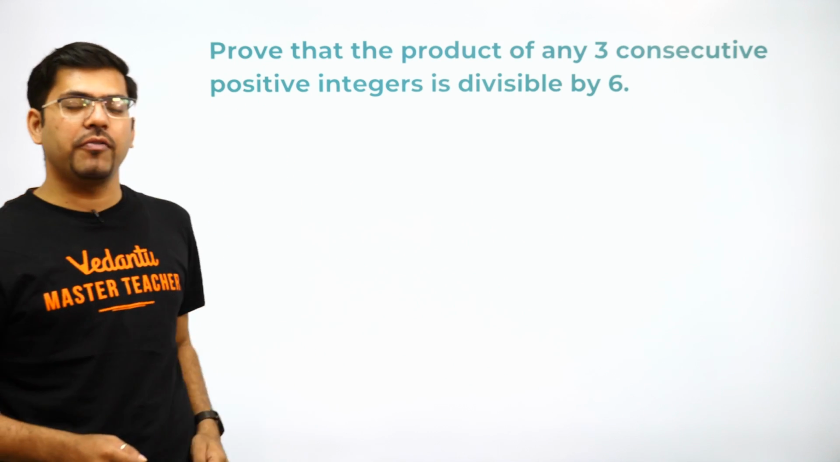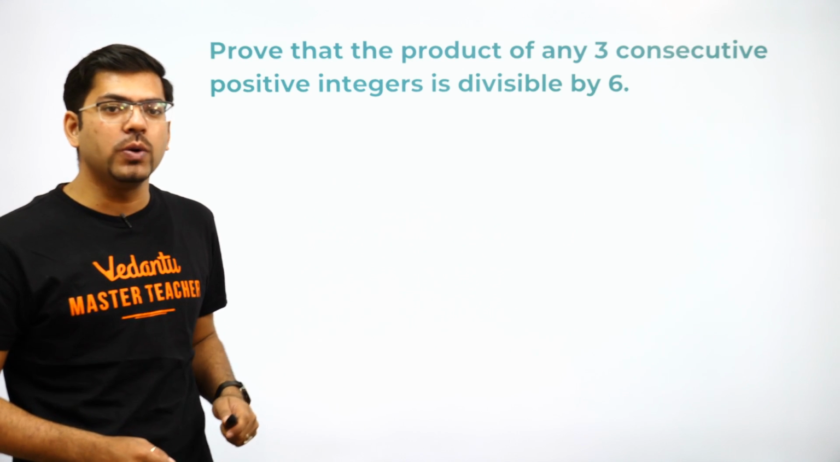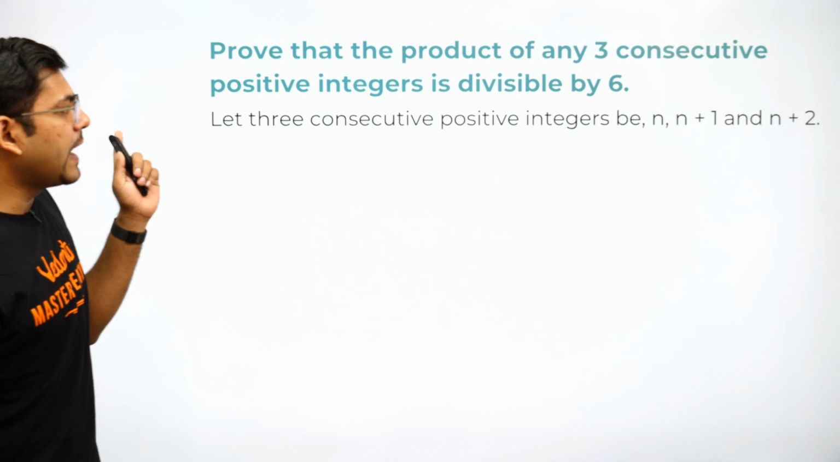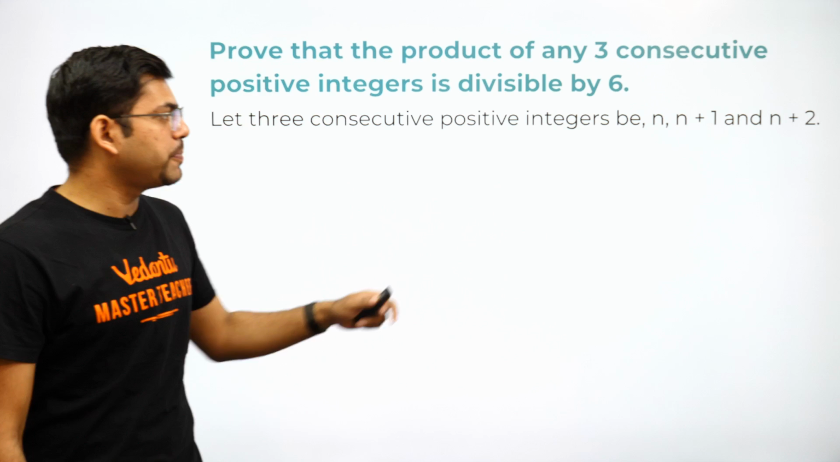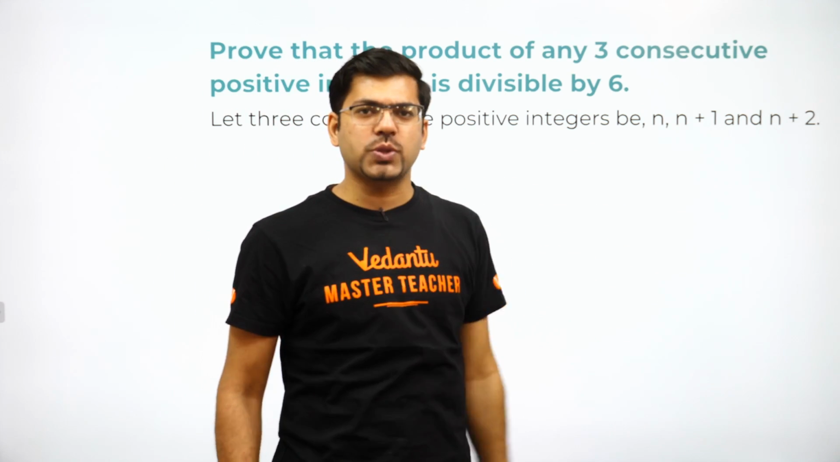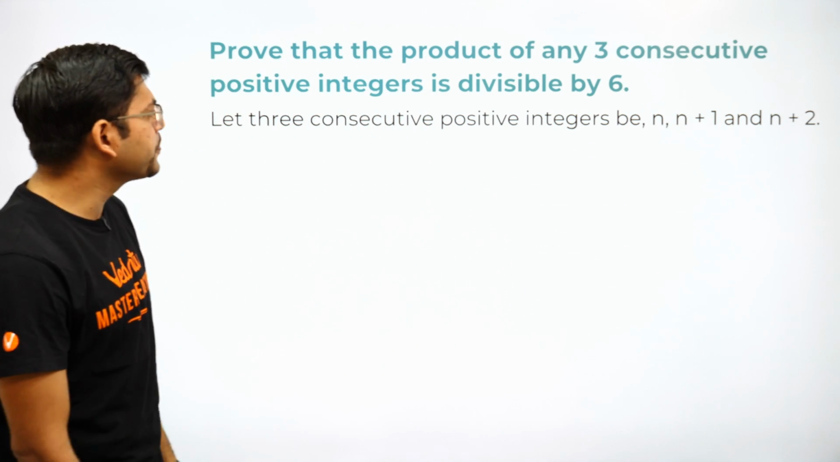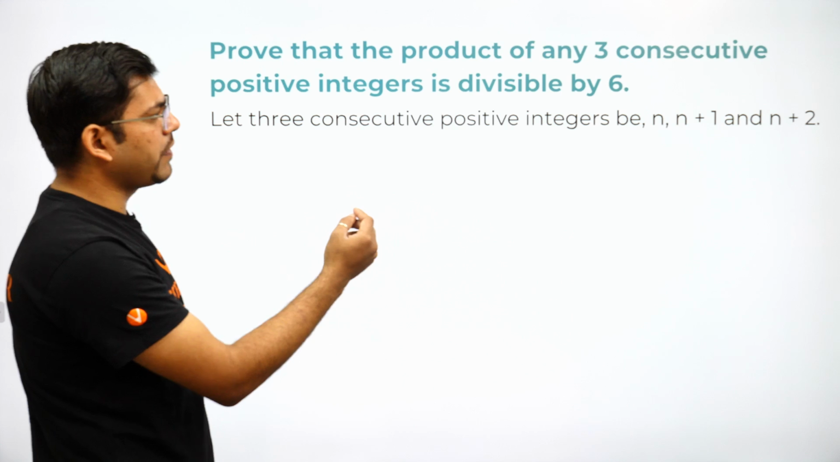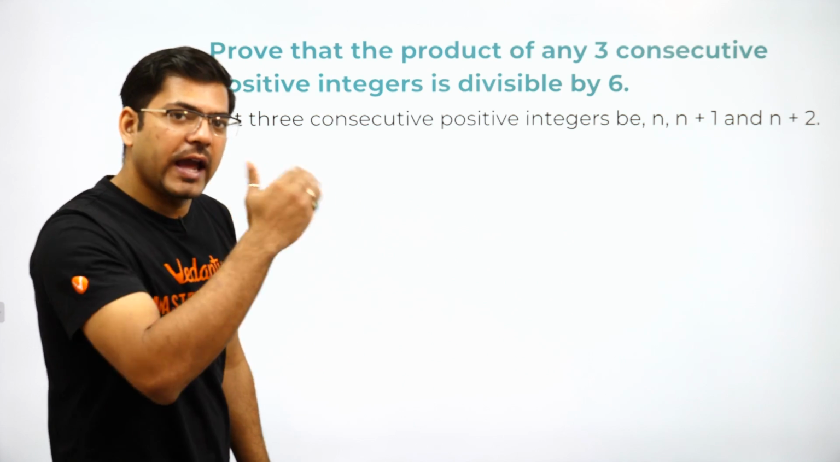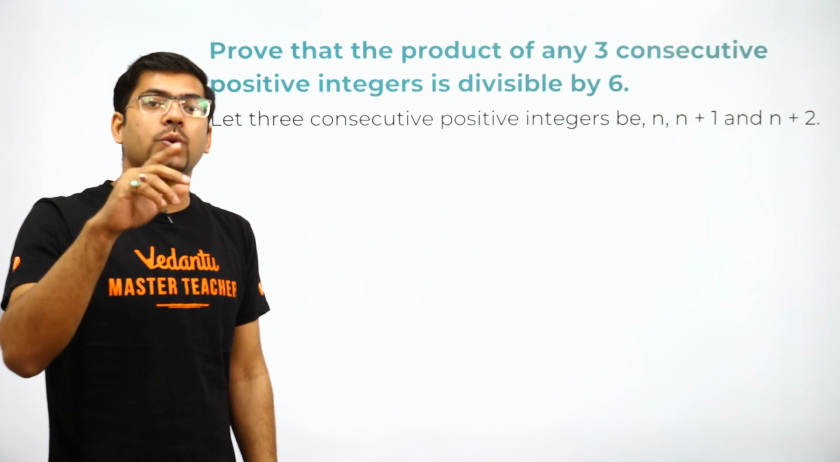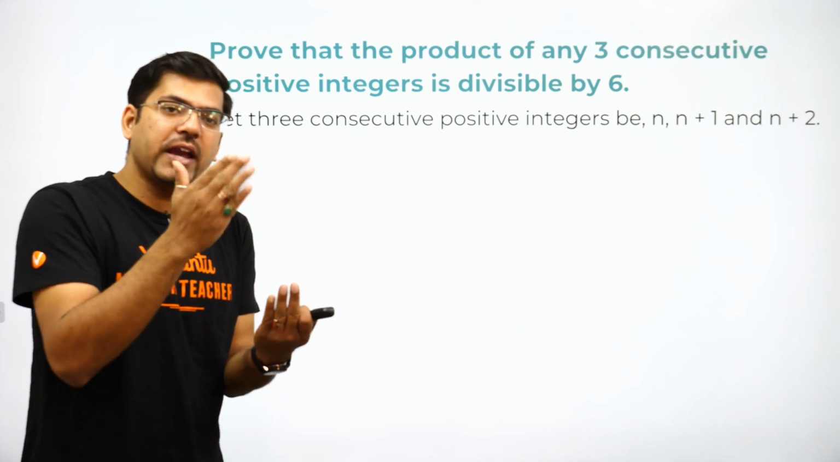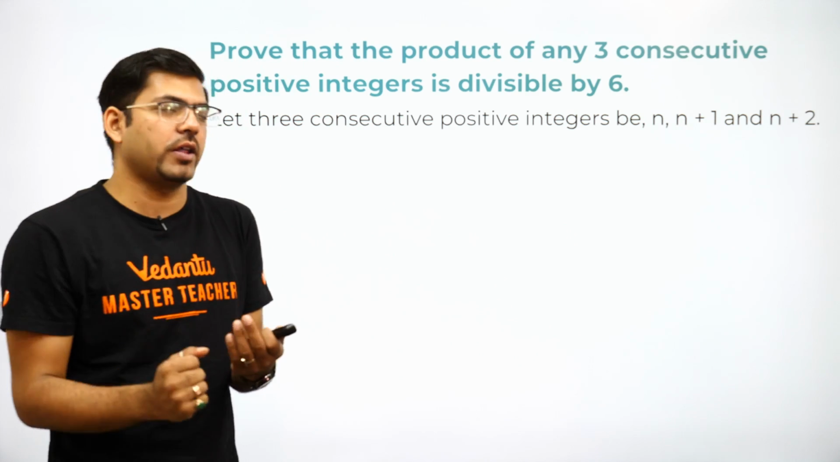Now, how are we going to solve this question? The very first step would be: let three consecutive positive integers be n, n plus 1 and n plus 2. This is the very common thing which you assume, that these three consecutive integers we will assume as n, n plus 1 and n plus 2. Consecutive integers means one after another.